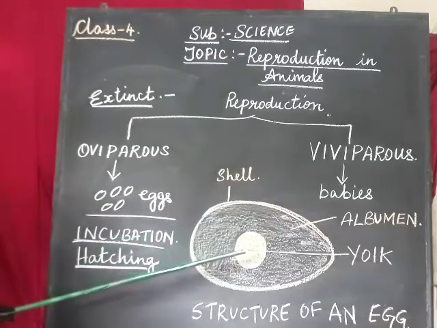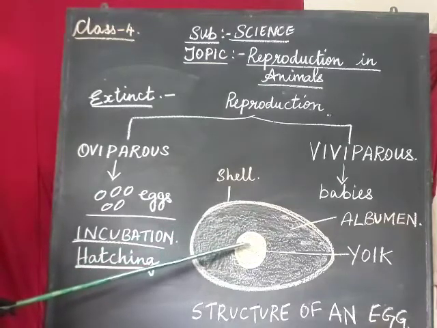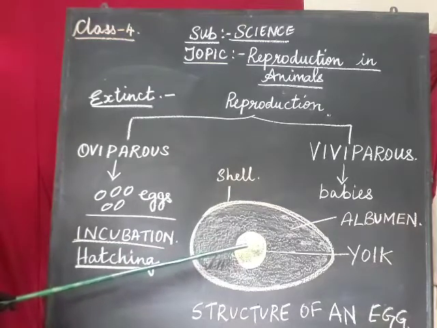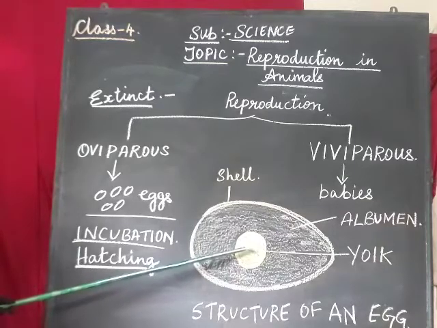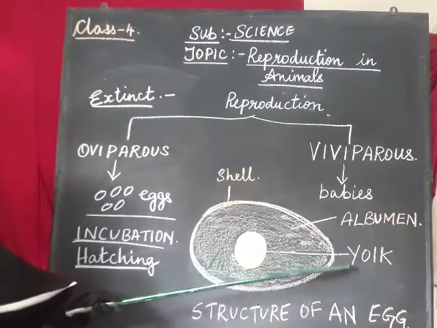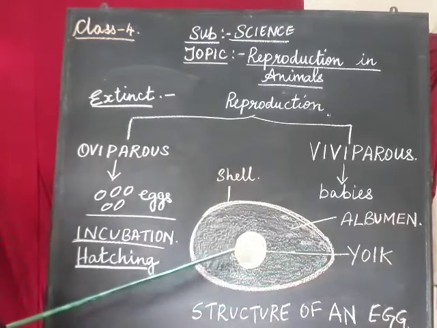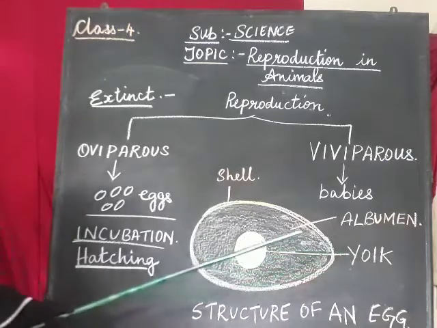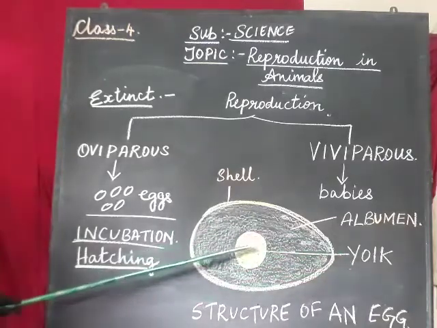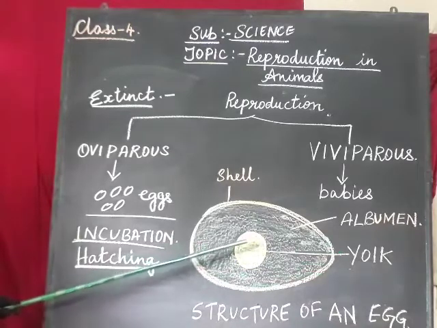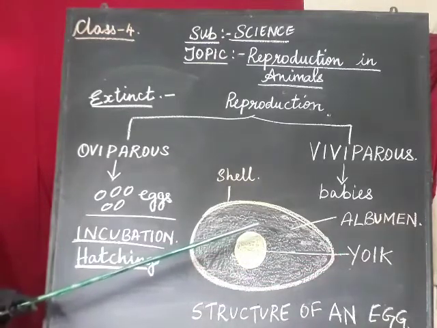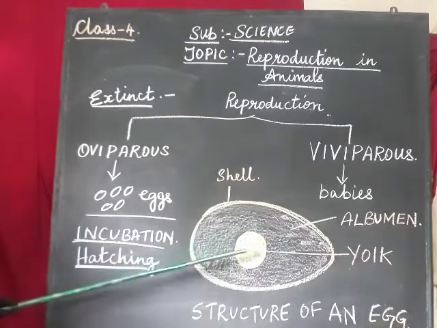Then we will go to the inside layer. That is the yellow part of the egg. This yellow part of the egg is known as yolk. Now this yolk is rich in fats, and vitamins and minerals.